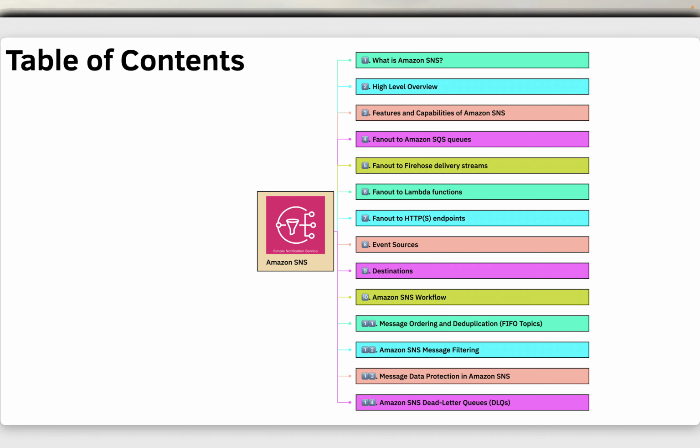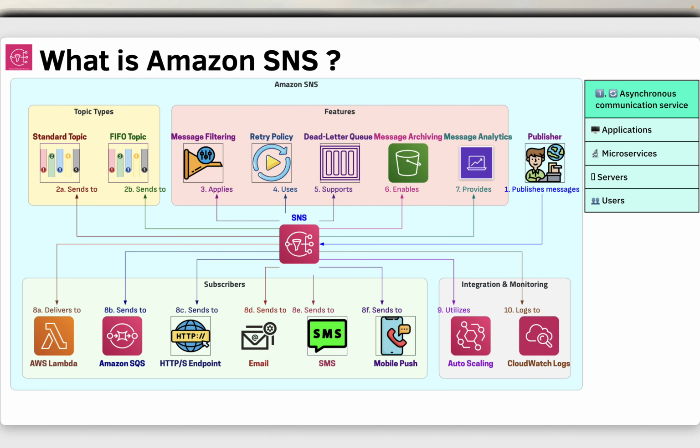So this lecture will contain all these topics. What is Amazon SNS? High level overview. Features and capabilities of Amazon SNS. Fan out to Amazon SQS queues. Fan out to Firehose delivery streams. Fan out to Lambda functions. Fan out to HTTPS endpoints. Event sources. Destinations. Amazon SNS workflow. Message ordering and deduplication, Amazon SNS message filtering, message data protection in Amazon SNS, and Amazon SNS dead letter queues, DLQs.